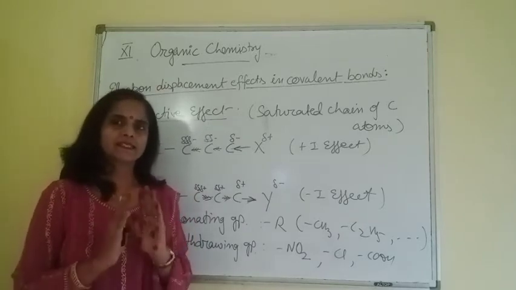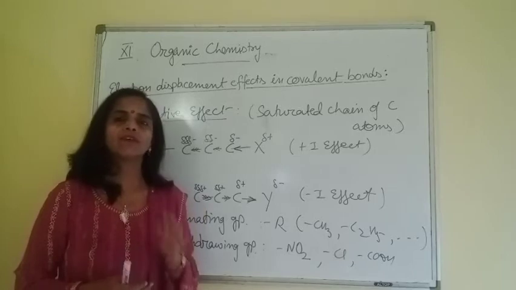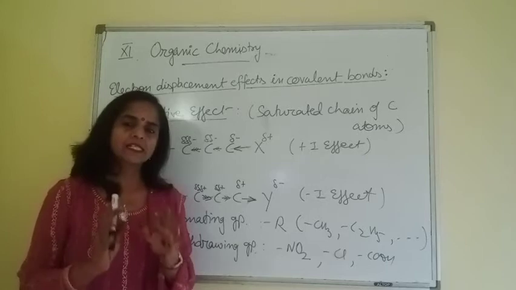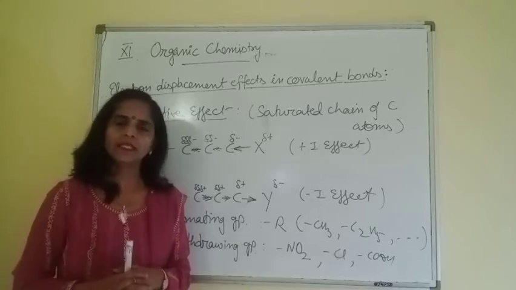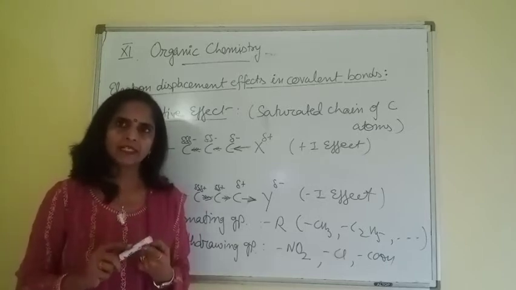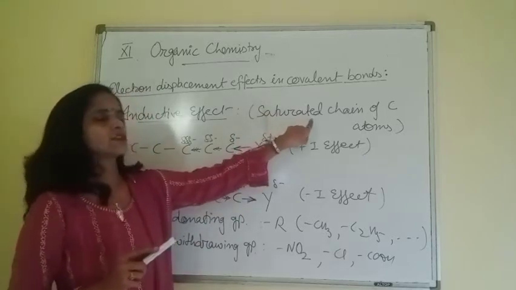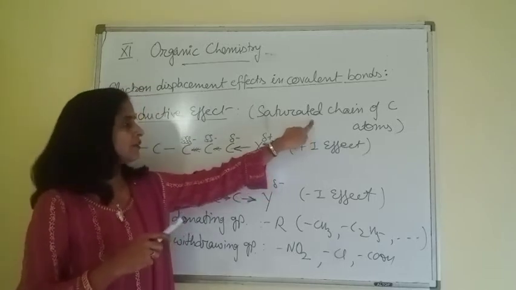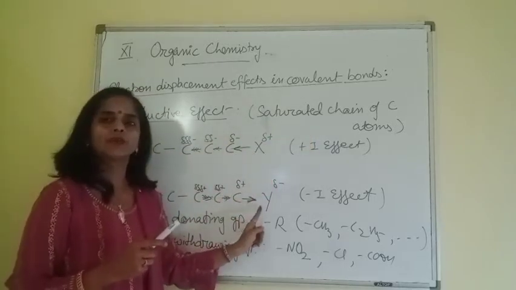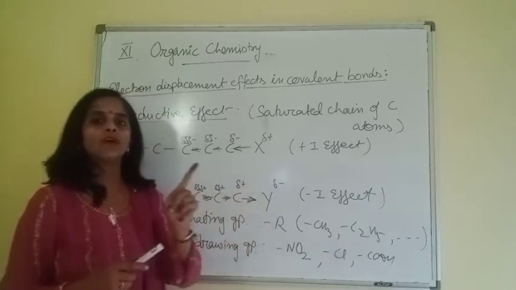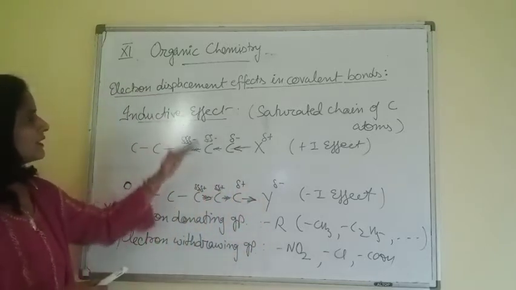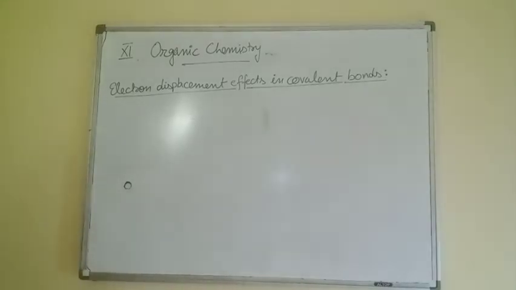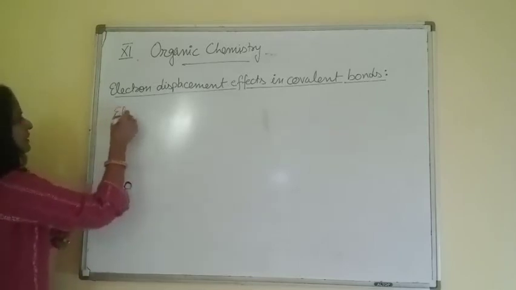So, beta, I think this is clear to you, what is the meaning of inductive effect. So, we can say this is a permanent effect, always present in a saturated chain of carbon. So, first condition, permanent effect. Second, in case of saturated chain of carbon atoms. And third, why? Due to the presence of an electron donating or electron withdrawing group at the end of the carbon chain. These are the conditions for inductive effect. Okay. Second effect is electromeric effect.